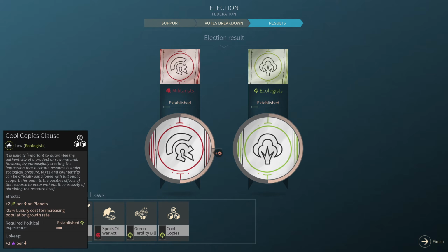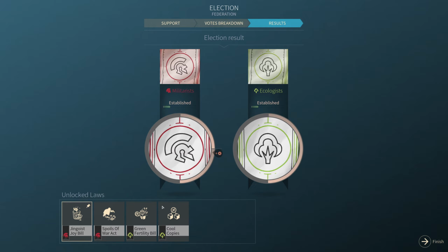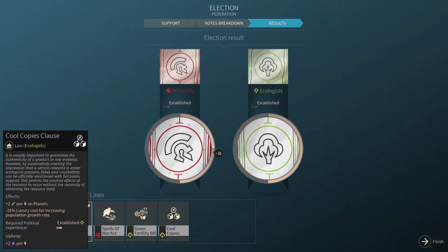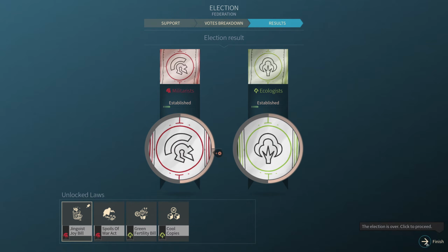+2 food per population on planets and -25% luxury costs for increasing population growth rate. That sounds at least interesting. Of all of these, this one seems the most interesting. But it's the most directly manipulative, it seems. Alright.